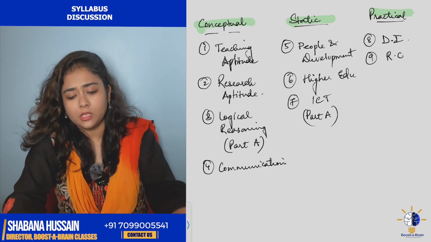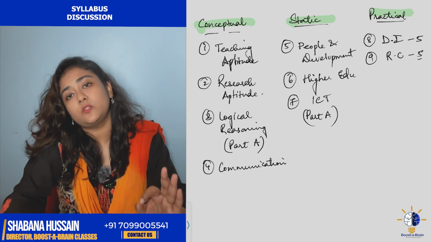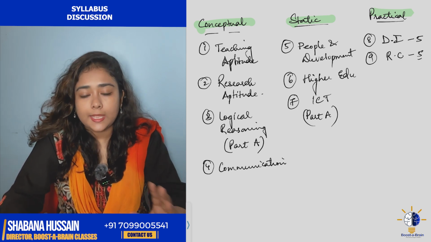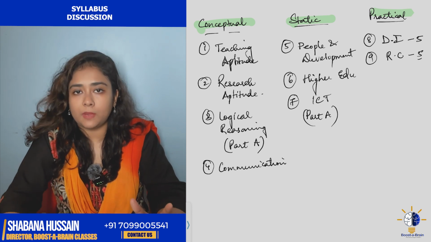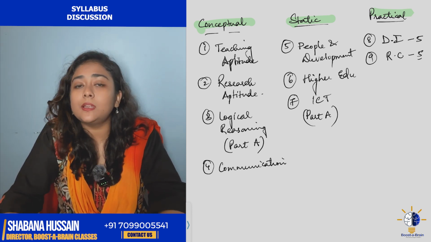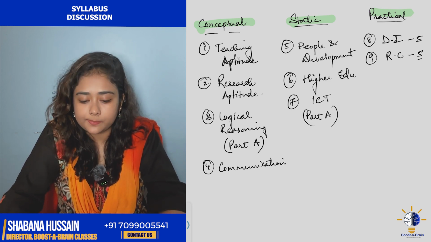In data interpretation, we get 5 questions which is fixed, and in reading comprehension we get 5 questions which is fixed. So in total we have 10 questions. 10 questions means 20 marks, because each question carries 2 marks. So 20 marks are in your hands. The more you practice, the more you can master these units.